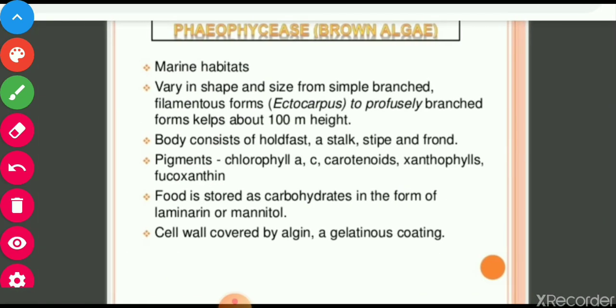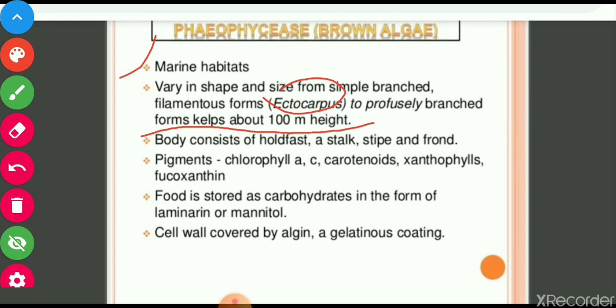Next group is Phaeophyceae, that is called brown algae. The color of this algae is brown due to the pigment present inside the cell. They are marine inhabitants, found in seawater. They vary in shape and size from simple branched filamentous forms, that is Ectocarpus, a species of brown algae, to profusely branched forms. Many branches are there and they form kelps about 100 meters in height. So they are very large in size.